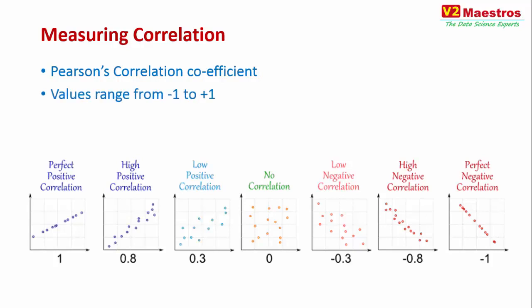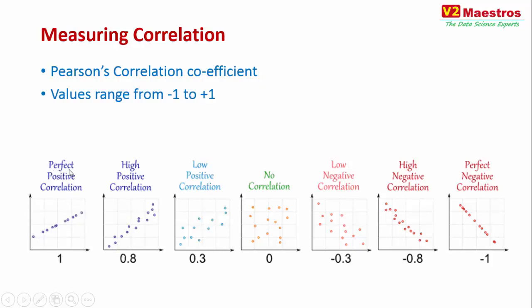Pearson's correlation coefficient is a number that varies between -1 and +1. The closer the value is to -1, the more negative the correlation is. The closer the value is to +1, the more positive the correlation is. And the closer the value is to 0, there is no correlation. Examples for them are shown in the various charts at the bottom. Suppose you take two variables and plot one on the x-axis and the other on the y-axis, and each data point, each sample, is plotted in this chart.